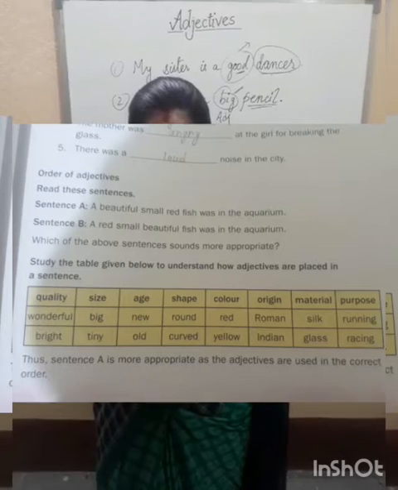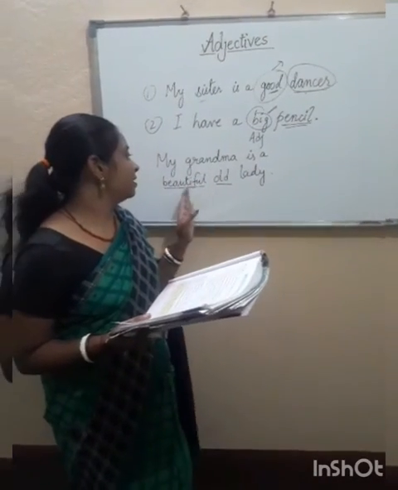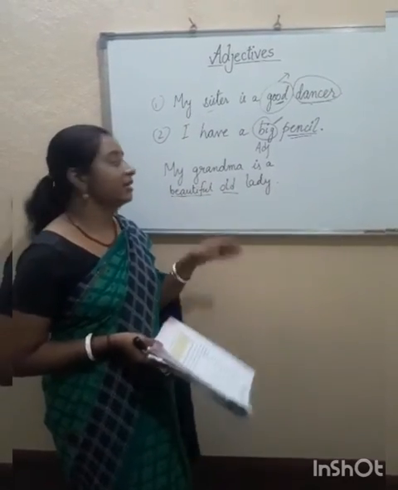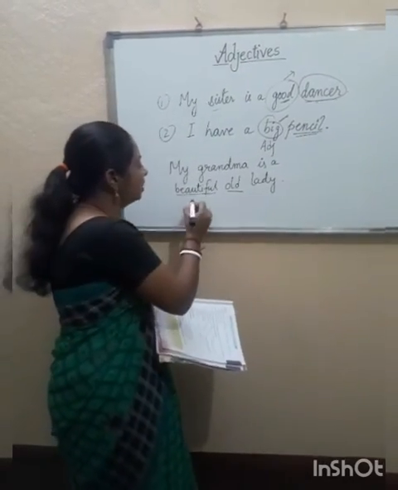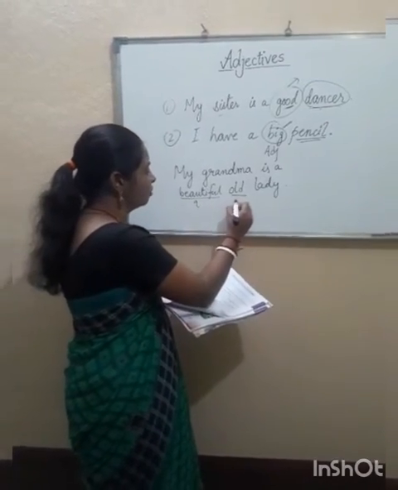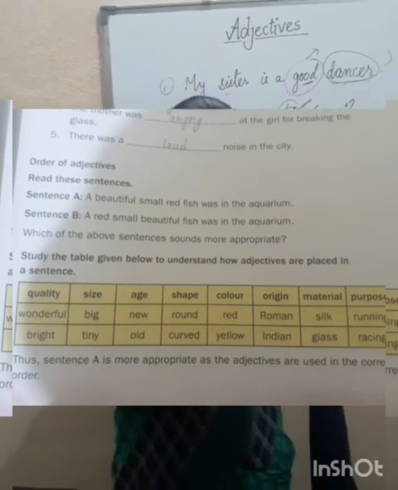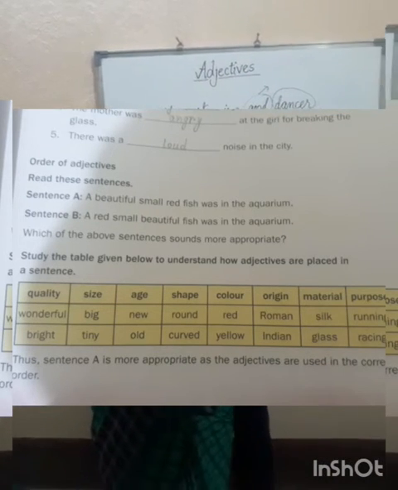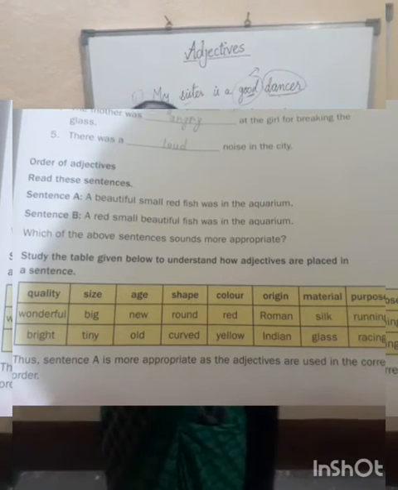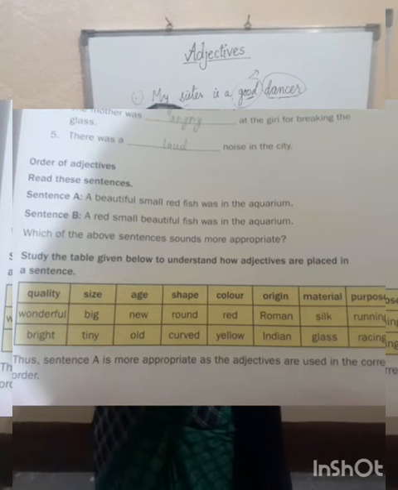See, I have given you one example: my grandma is a beautiful lady. Here beautiful is the quality and old is also quality. If you want to make any other sentence, you have to follow this order.